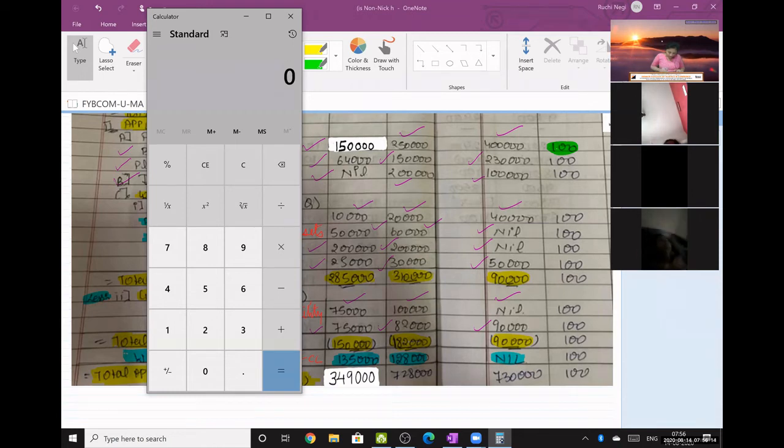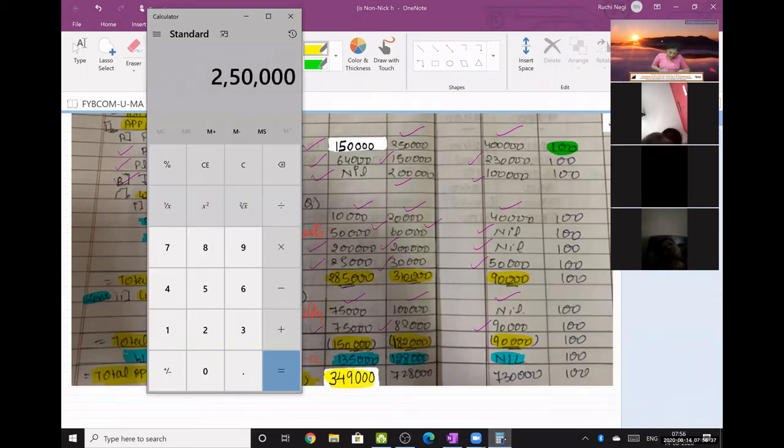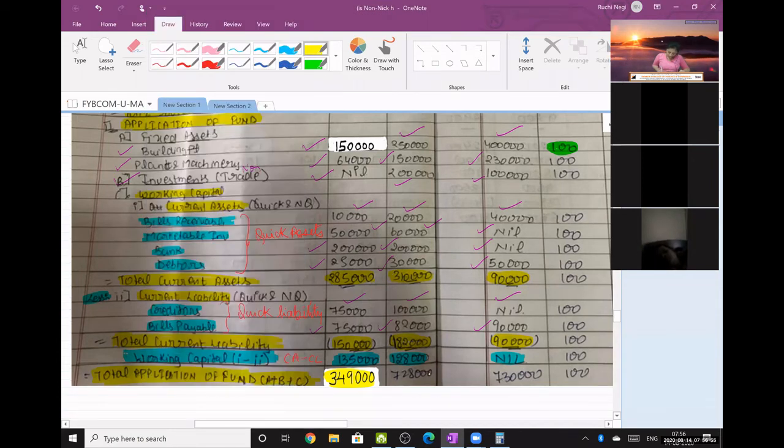79. Yeah, you can start giving your attendance in the chat box. 3,49. 2,50,000 plus 1,50,000 plus 2 lakhs, not minus, plus 1,28,000. 7,28,000.